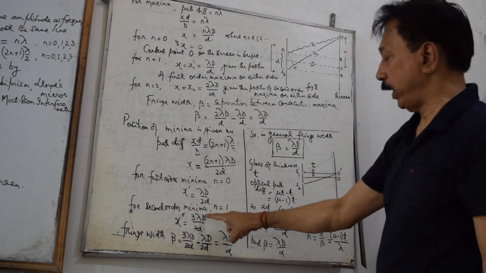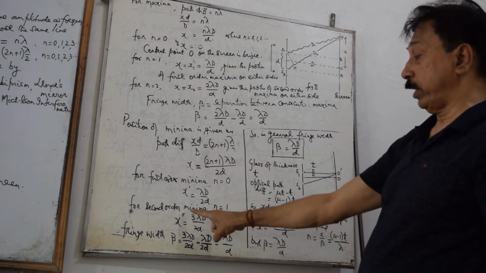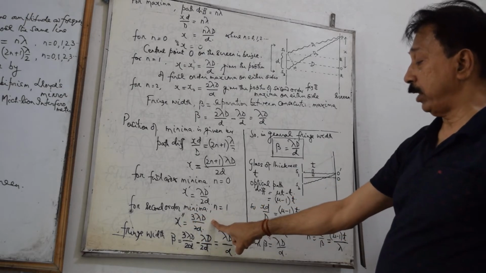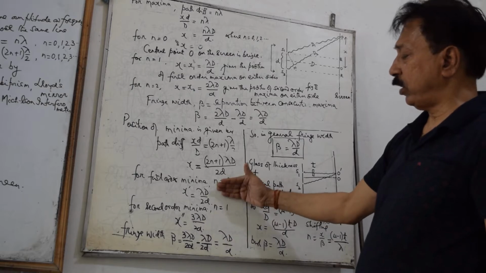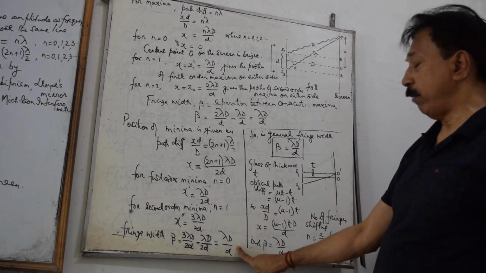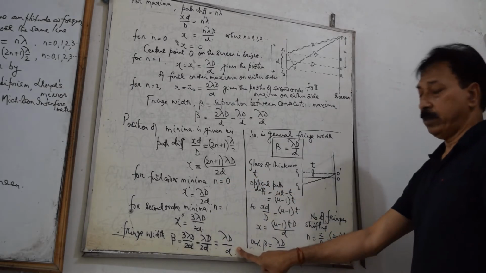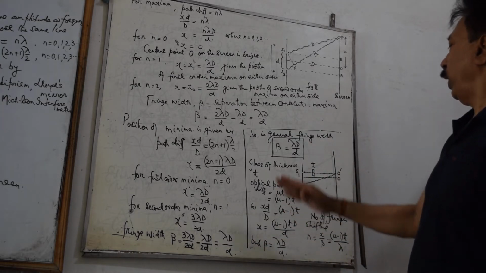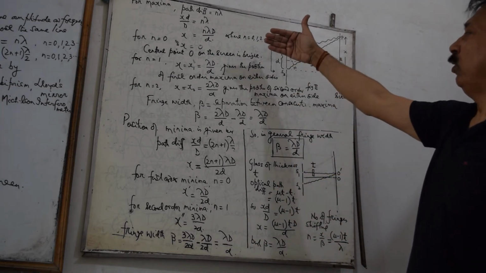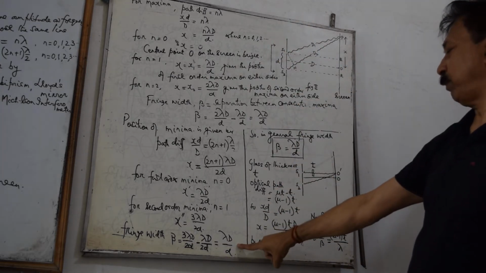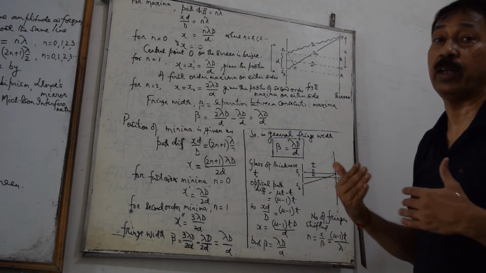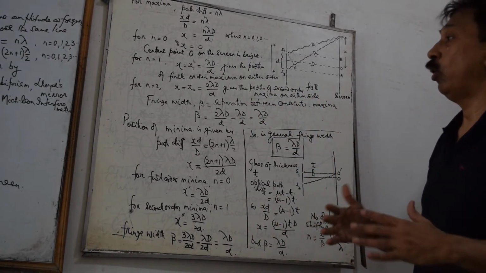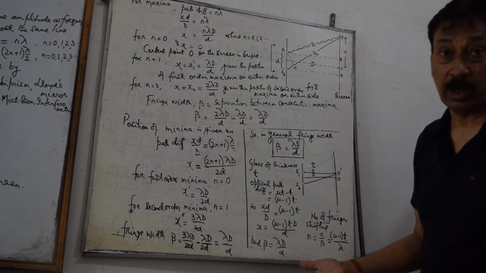For second order minima, we have n equal to 1, which gives you x double prime equals 3 lambda D by 2d. Fringe width beta will be again the difference of the two, which comes out to be lambda D by d. This is the fringe width. So in general, we are getting for fringe width the same expression lambda D by d, which is the separation between either two consecutive bright fringes or two consecutive dark fringes.